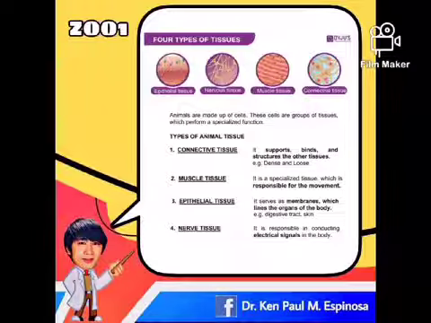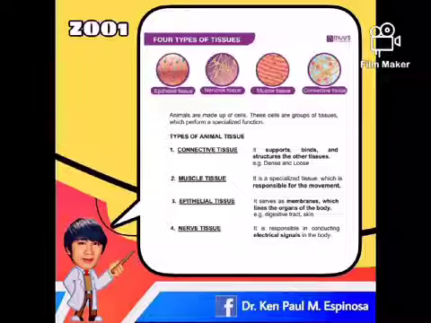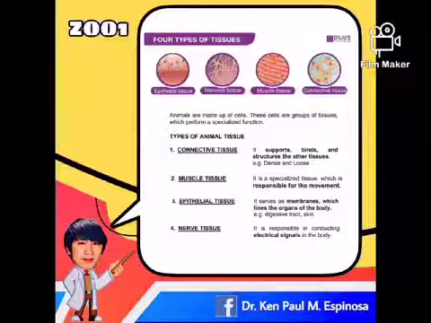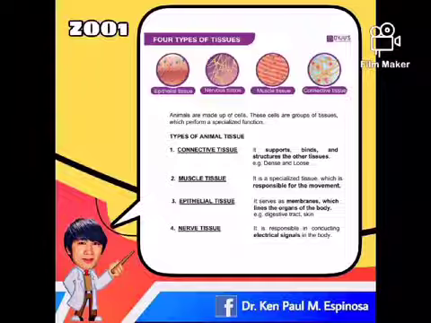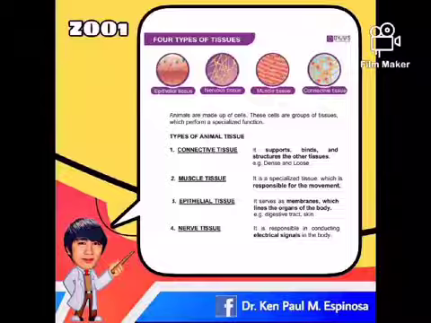Third, we have epithelial tissue, which serves as membranes, which line the organs of the body such as the digestive tract. And lastly, we have nerve tissue, which is responsible for conducting electrical signals in the body, such as neurons, which are the functional units of the nerve tissues that transmit impulses to different parts of the body cells. So here we have two parts of neurons. We have axon and dendrites. When we talk about axons, these transmit impulses away from the body cells. When we talk about dendrites, these transmit impulses towards the body cells.